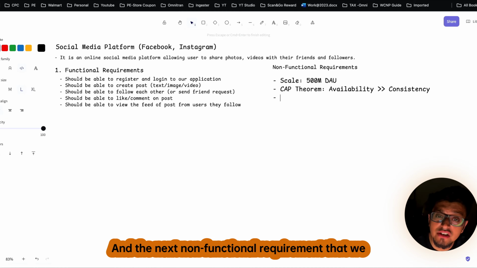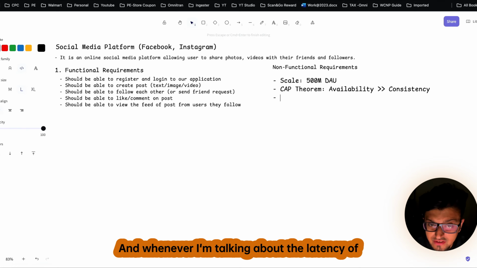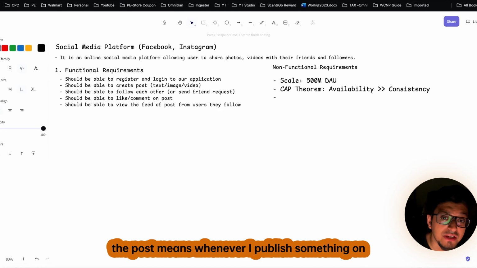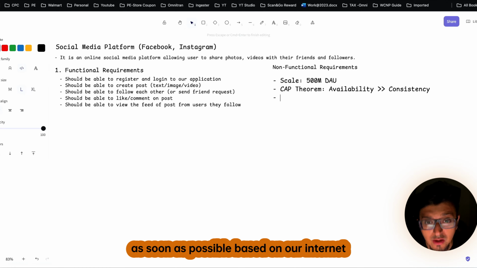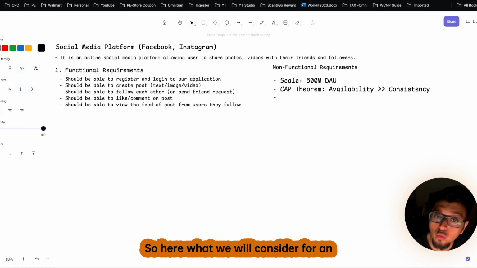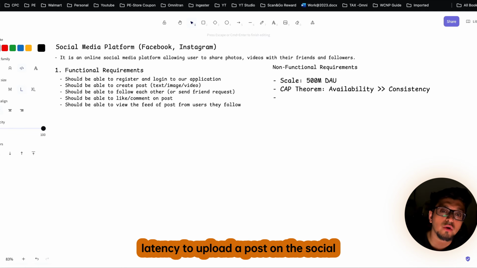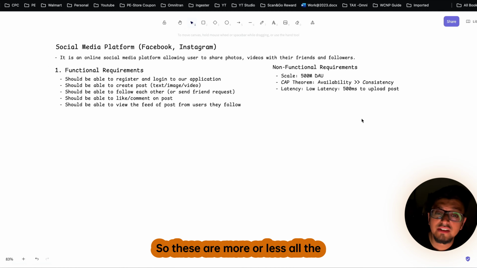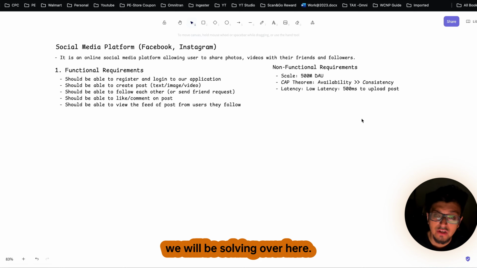The next non-functional requirement that we have to discuss with our interviewer is the latency of the system. When I talk about latency, I mean the uploading speed of the post. Whenever I publish something on the social media platform, it should get uploaded as soon as possible, based on our internet speed. On average, for a text or an image, the latency to upload a post will be around 500 milliseconds.